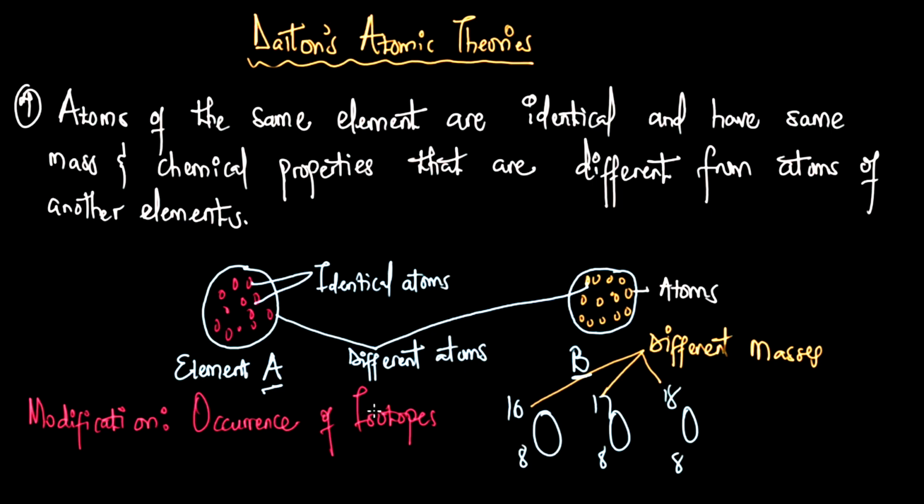This has been modified by the presence of isotopes. These are different isotopes of oxygen, so they have different masses. Despite the fact that Dalton states that atoms of the same element should be identical, despite that theory from Dalton, these atoms of oxygen are actually not identical in their masses.